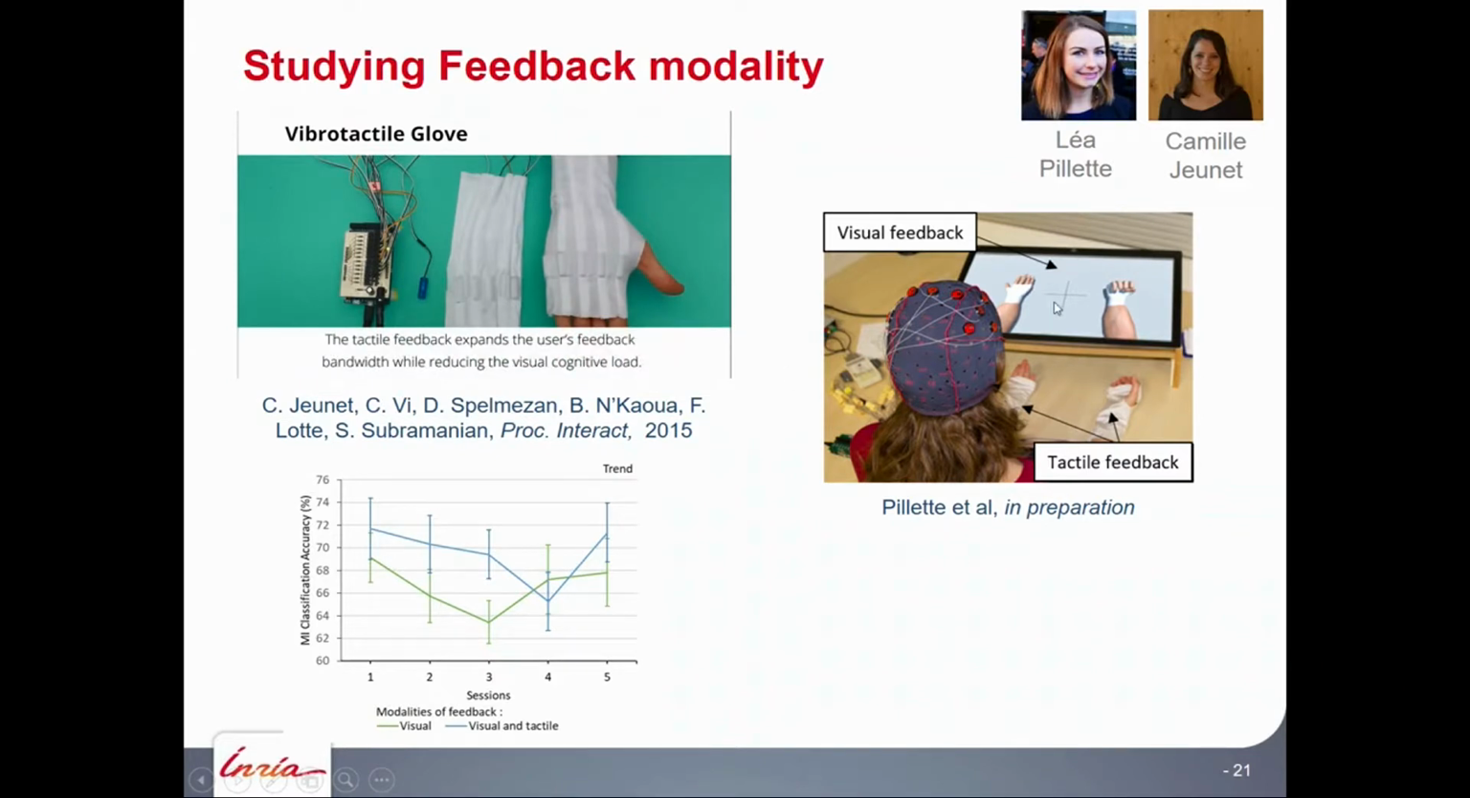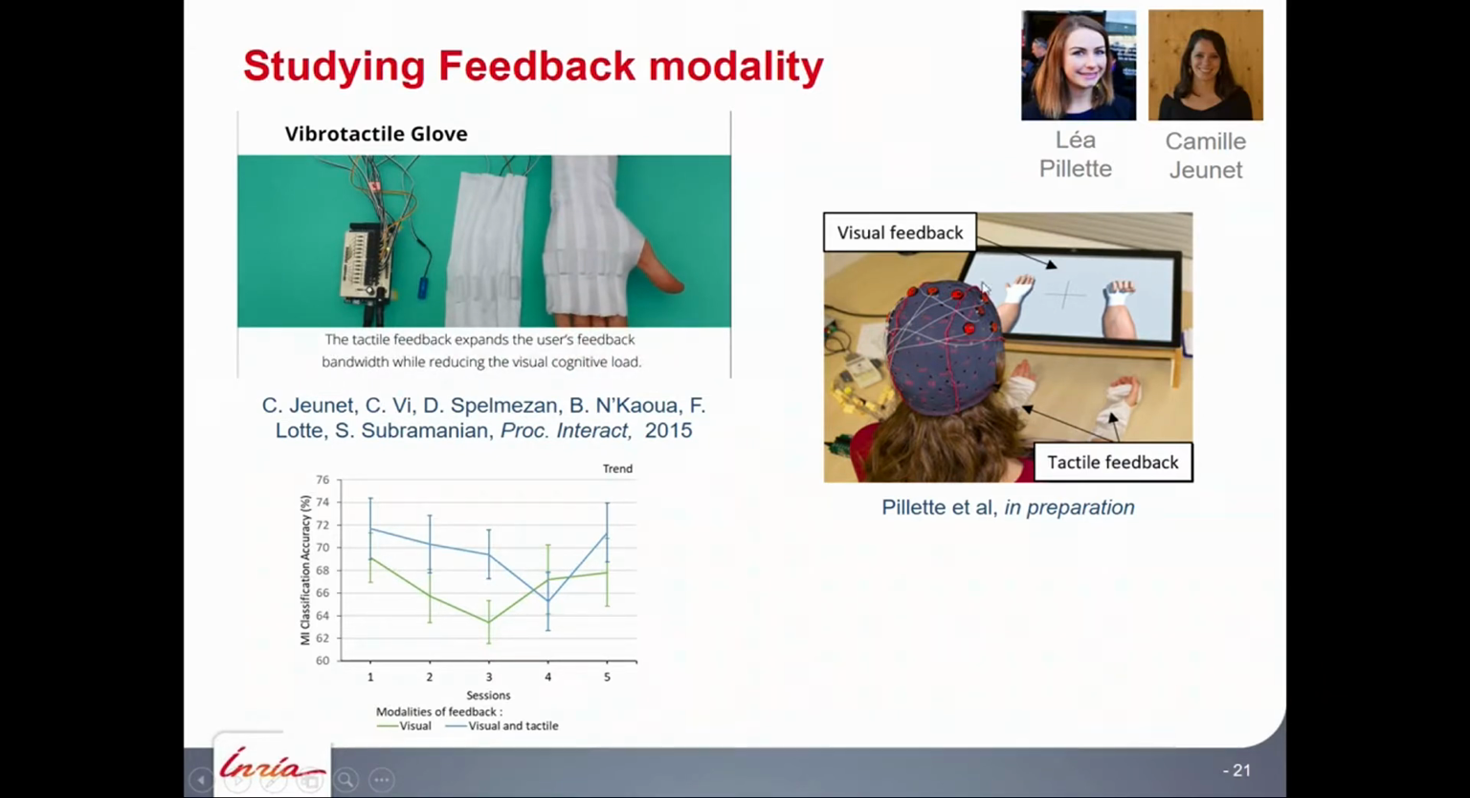For instance, we designed these types of gloves that provide tactile feedback to our users, so vibration on the hands. And we could show that by using this feedback, users tend to obtain better performances in BCI than when they use only visual feedback. Especially if they are using a visually loaded environment, it reduces their visual load and so they have better performance.